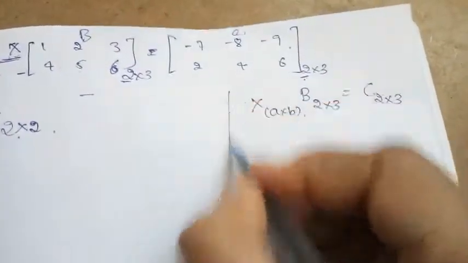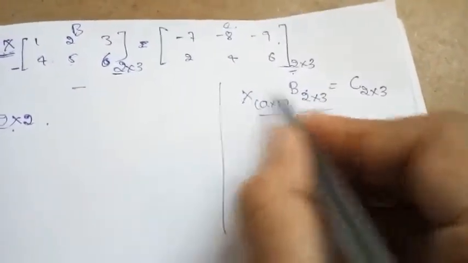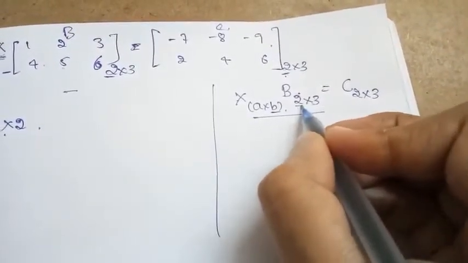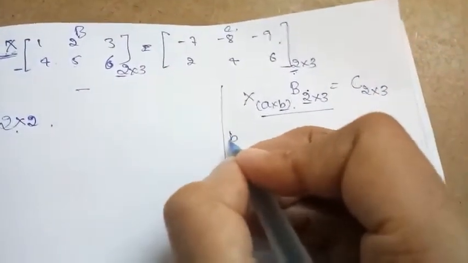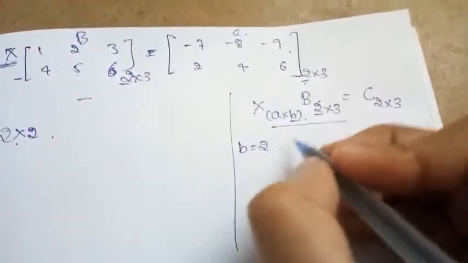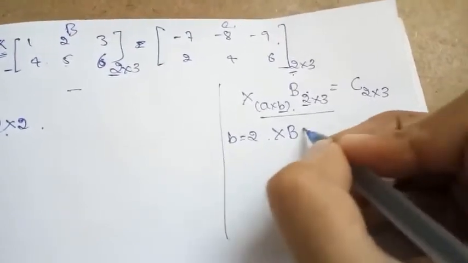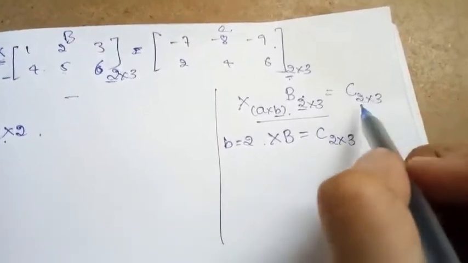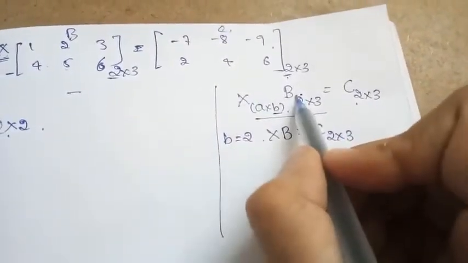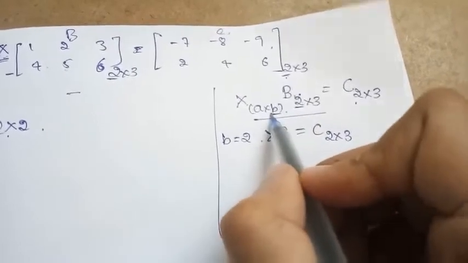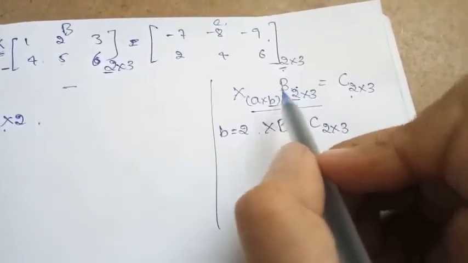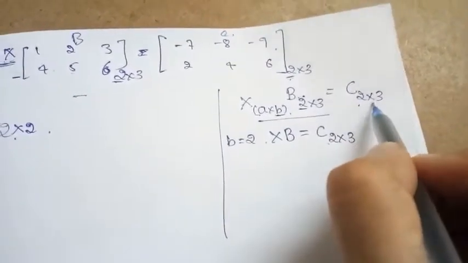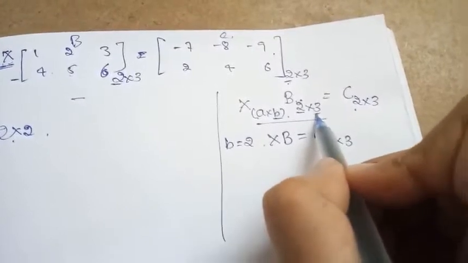Now look here: to undergo matrix multiplication, what is the first condition? The number of columns of the first must equal the number of rows of the second. So obviously the value of B will become 2. After multiplication XB, we get matrix C, which is of order 2 cross 3. From matrix multiplication, the product is of the order number of rows of the first matrix cross number of columns of the second matrix.